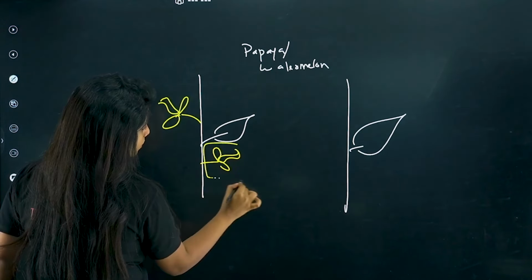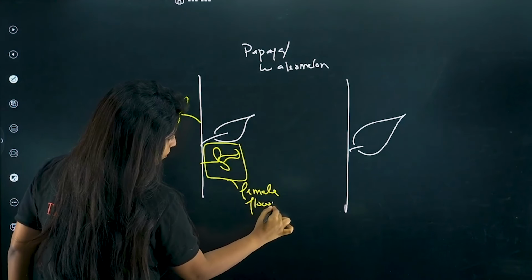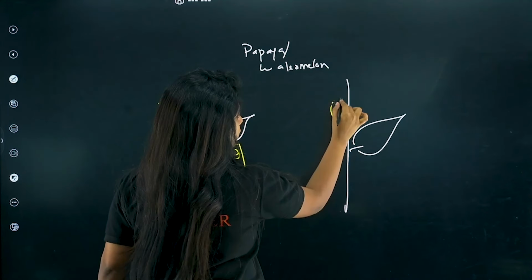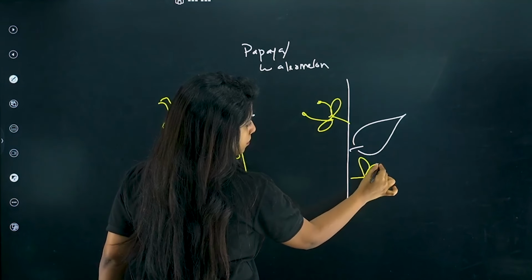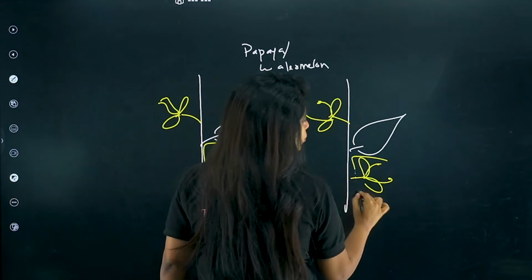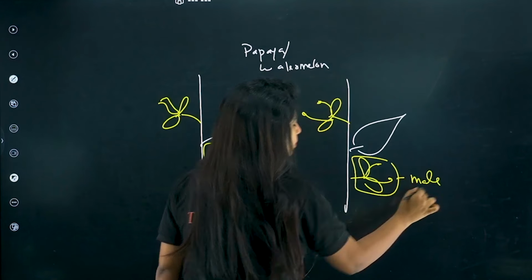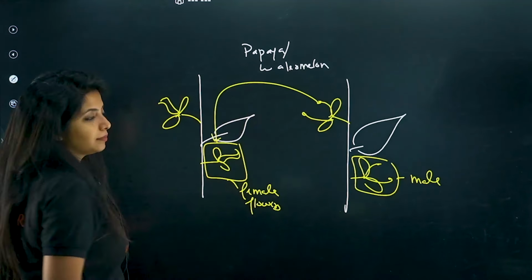the female flowers. And over here I have the male flowers. From here to here, do you think pollination can happen? No, ma'am, it cannot. That means forcibly from here to here it should be happening.